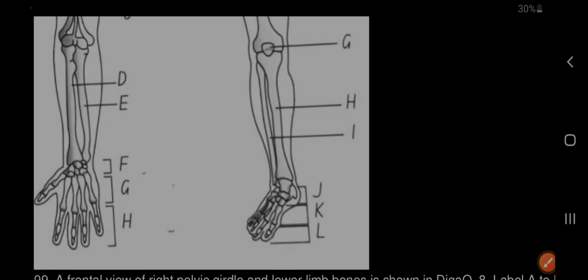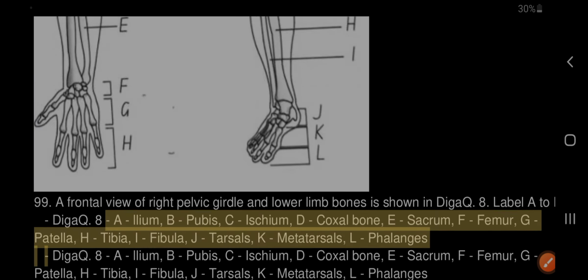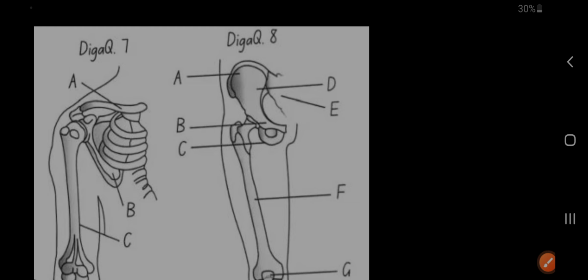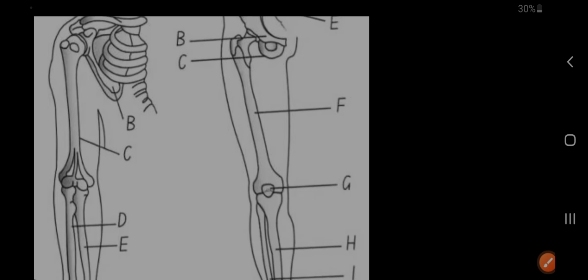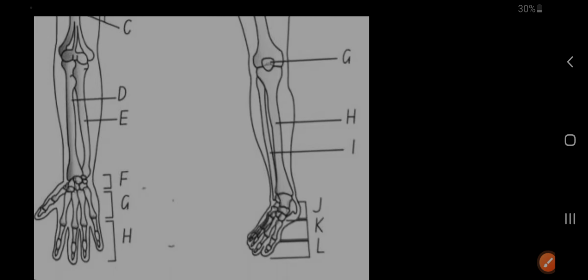99. A frontal view of the right pelvic girdle and lower limb bones is shown in Fig. 8. Label A to L. A, ilium. B, pubis. C, ischium. D, coxal bone. E, sacrum. F, femur. G, patella. H, tibia. I, fibula. J, tarsals. K, metatarsals. L, phalanges.